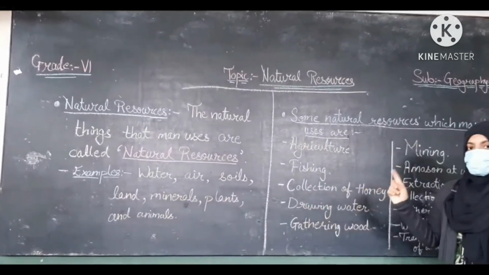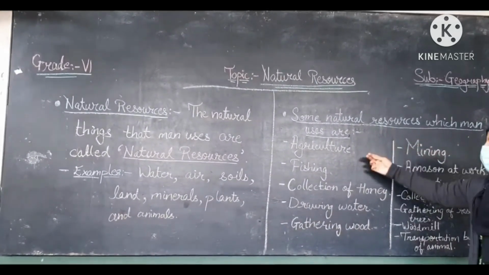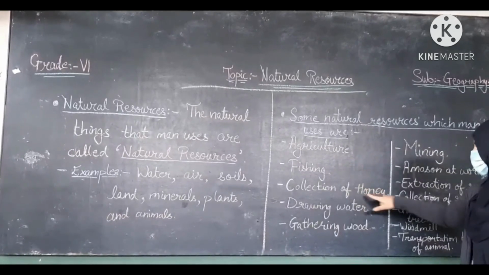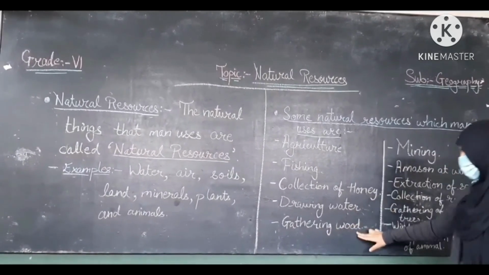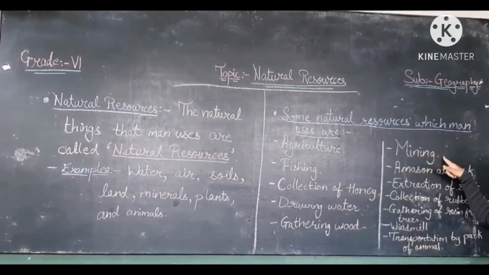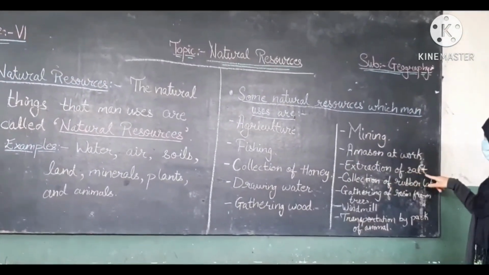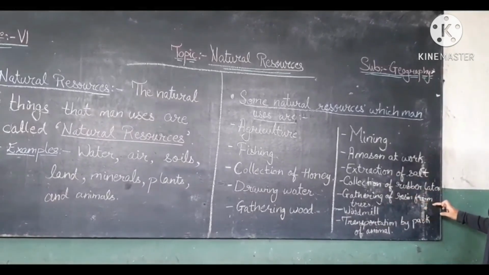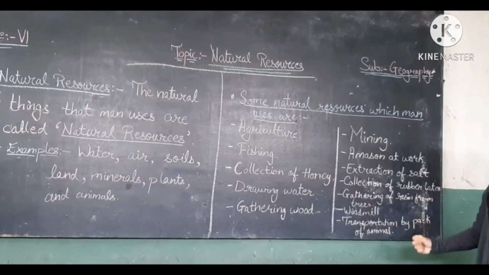We also learned some activities in which man uses natural resources: agriculture, fishing, collection of honey, drawing water, gathering wood, mining, a mason at work, extraction of salt, collection of rubber latex, gathering of resin from trees, windmill, and transportation by pack animals.